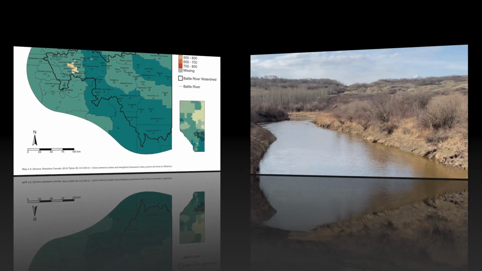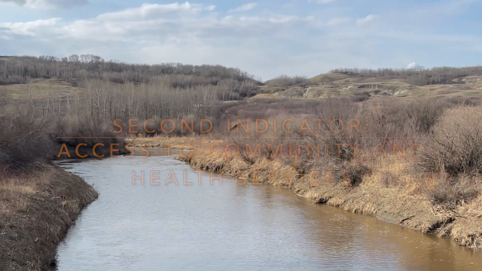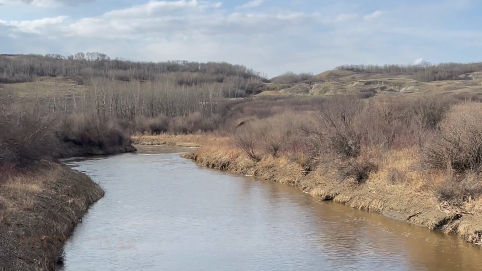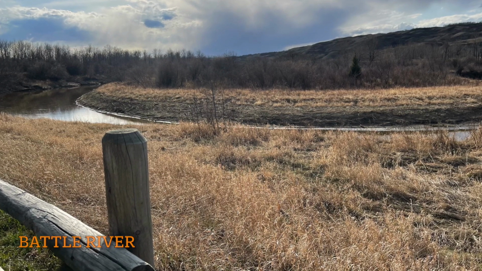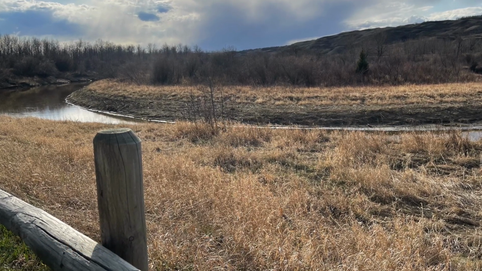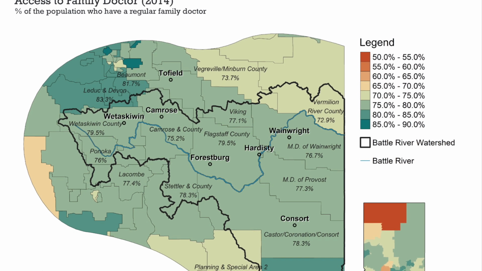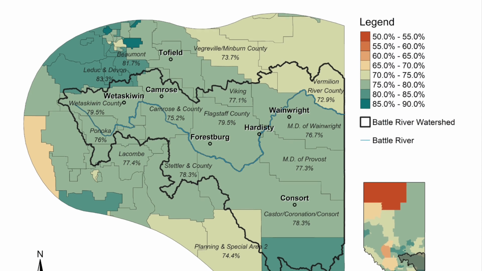The second indicator for stability and security is access to community and health services. Access to community services is integral to the well-being of a community. Citizens are at a greater risk of poor quality of life if a region lacks necessary services or if they are difficult to access. The first map shows the percentage of the population that have access to a regular family doctor using data from the Canadian Community Health Survey from 2014.